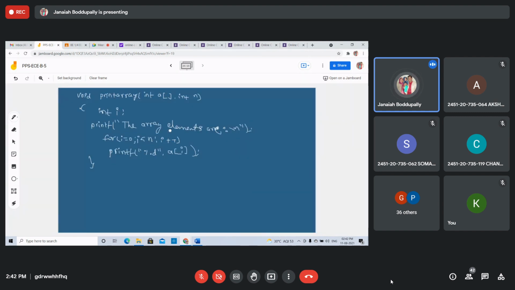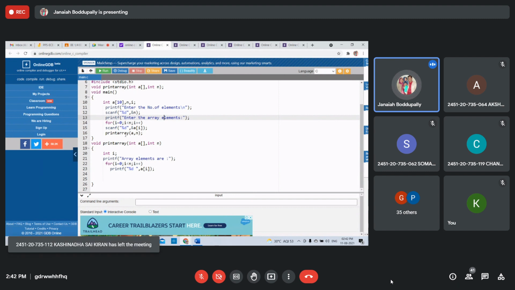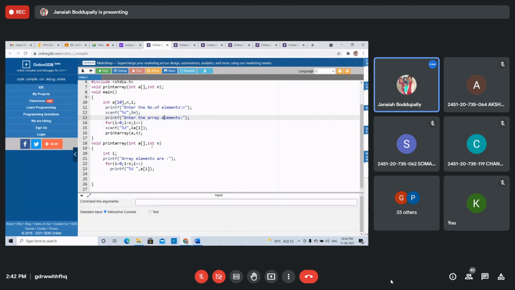I'll show this program: take 10 elements, enter the number of elements, scan it, read the elements, function call print array a comma n. We are passing the entire array as a single variable.